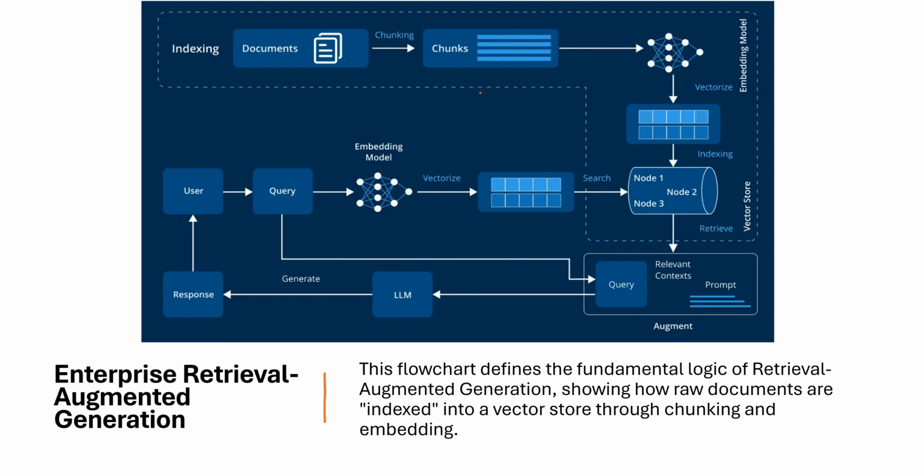These embedding models convert the chunks into numerical representations called vectors. The vectorization helps capture the semantic meaning of the text, like the weightage of that text, and that is stored in a specialized vector store.